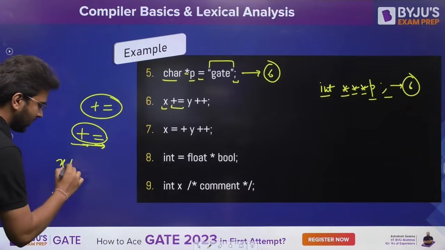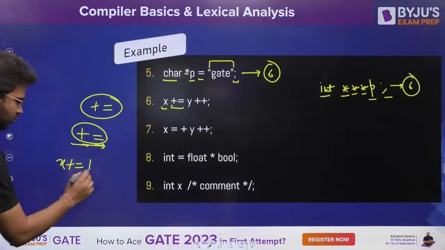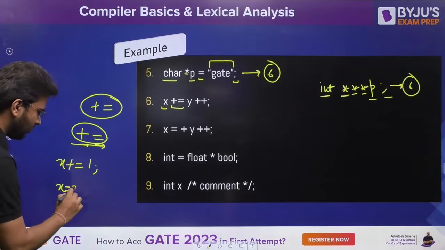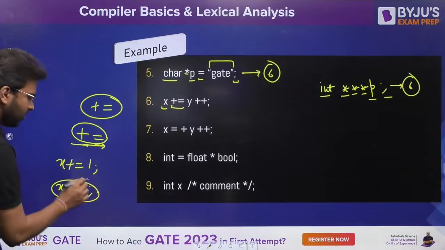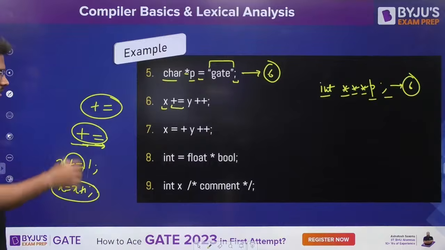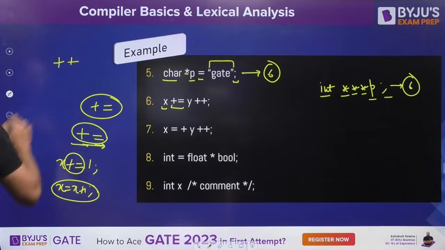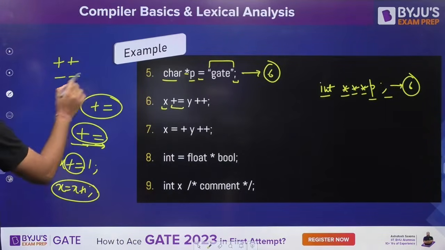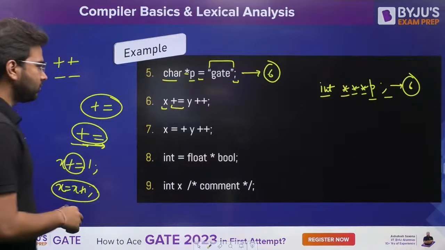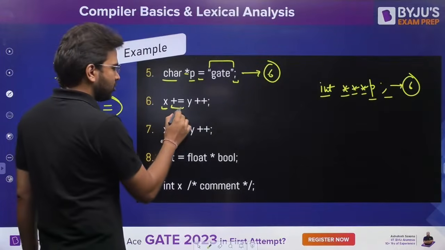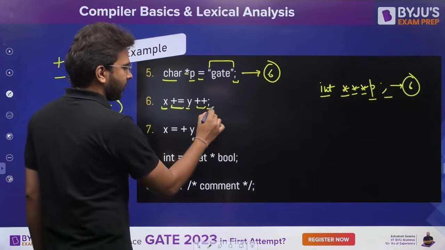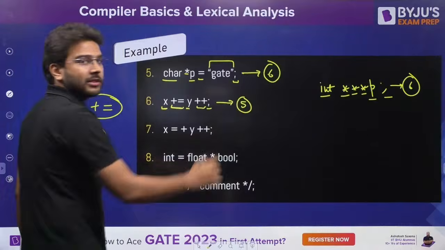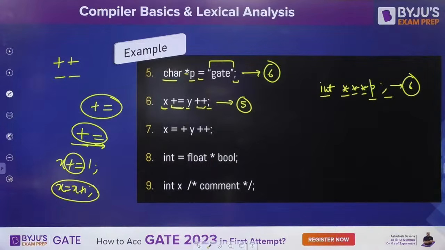Suppose I am writing this one, x plus equal to 1. That means x is equal to x plus 1, right? So this is your single token. Similarly, this one is your single token. So how many tokens? 1, 2, 3, 4, 5. 5 is the correct answer. Is it clear, everyone? Now tell me about the 7th one. What will be the answer for the 7th?